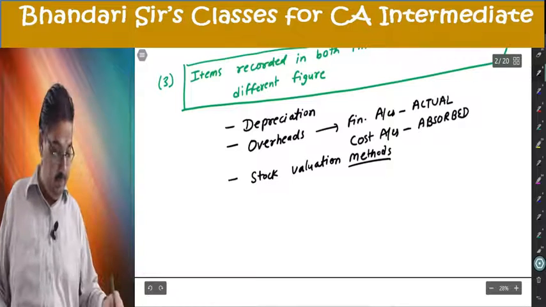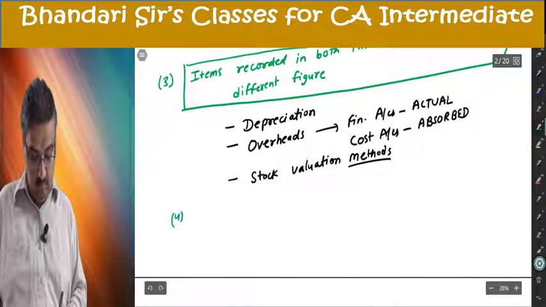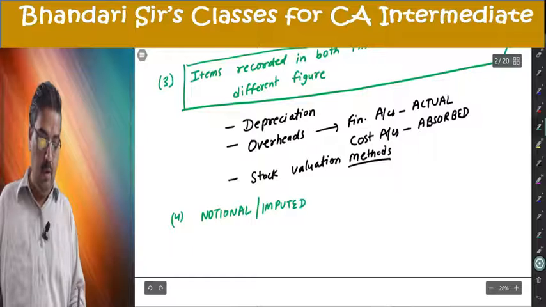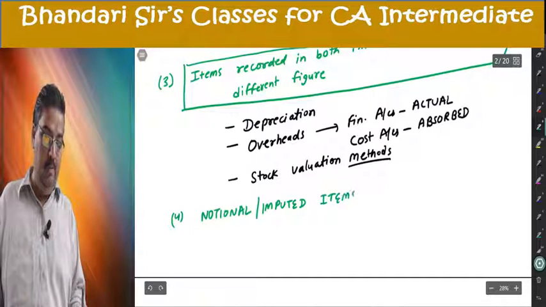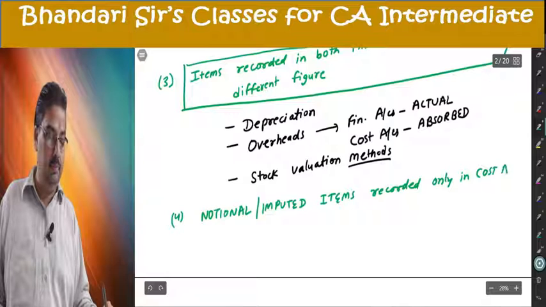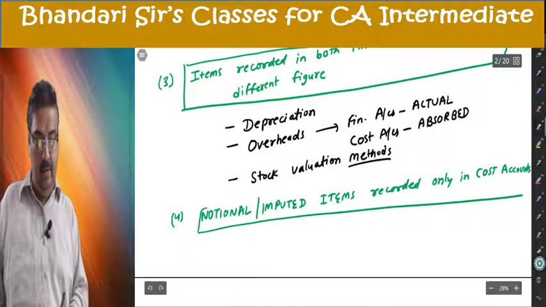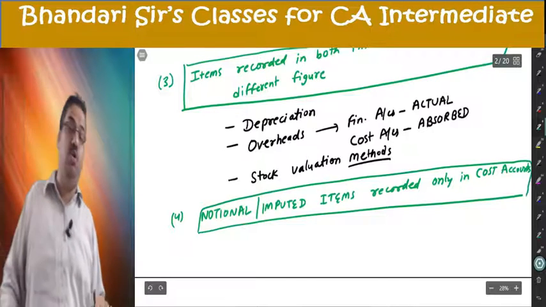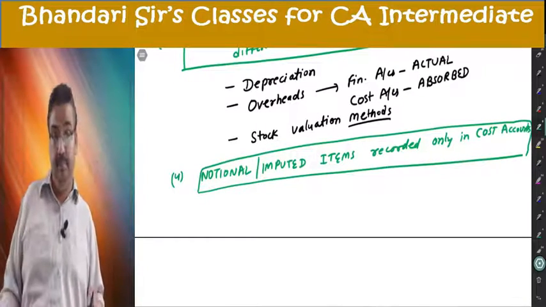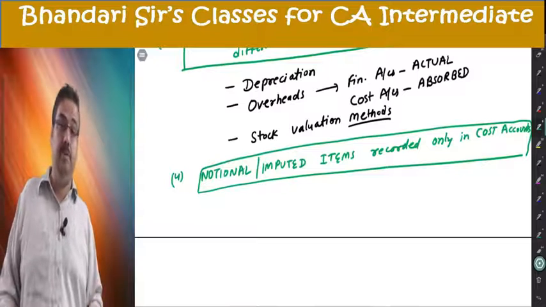Fourth category, notional or imputed items recorded only in cost accounts. There is one category, one cost category which is not recorded in financial accounting, especially in case of proprietor or even for corporates.